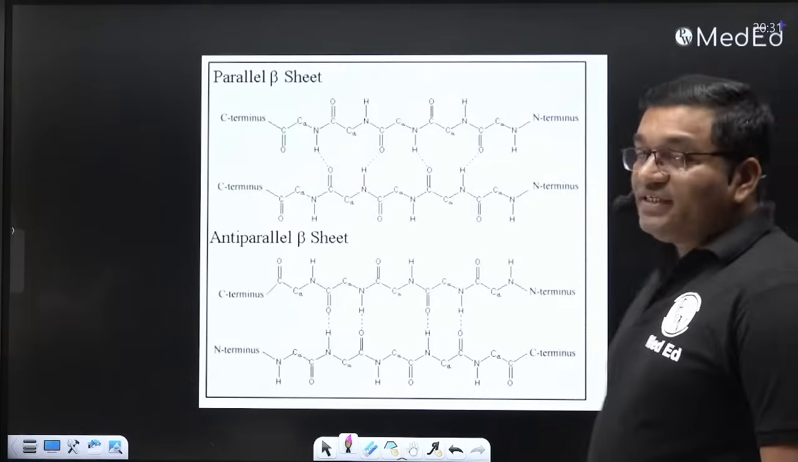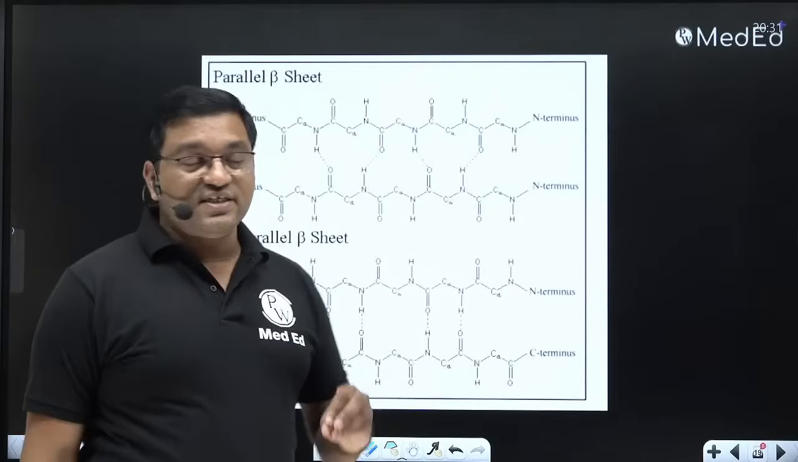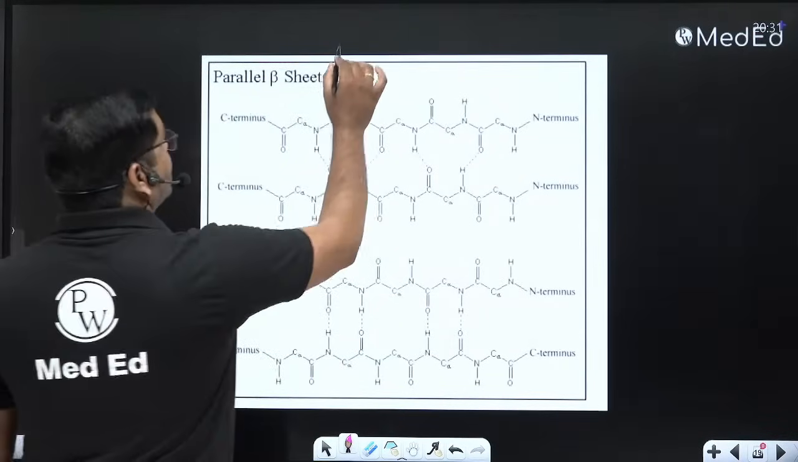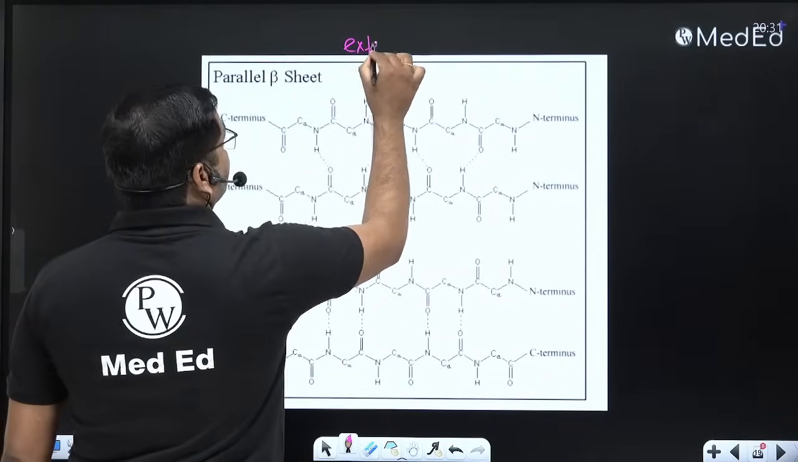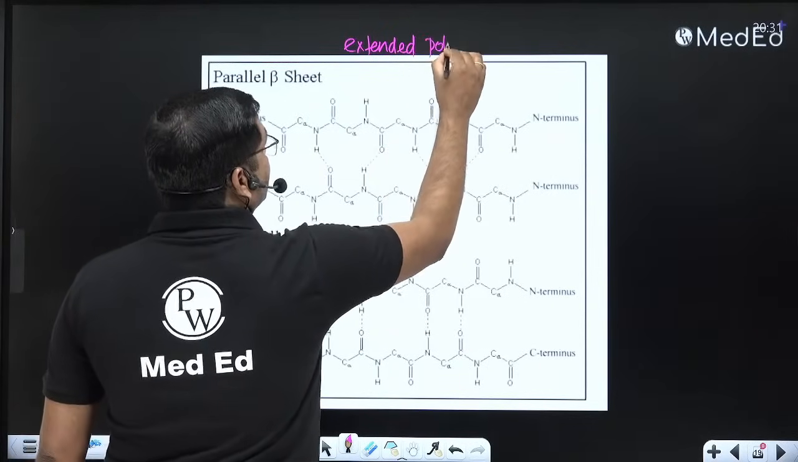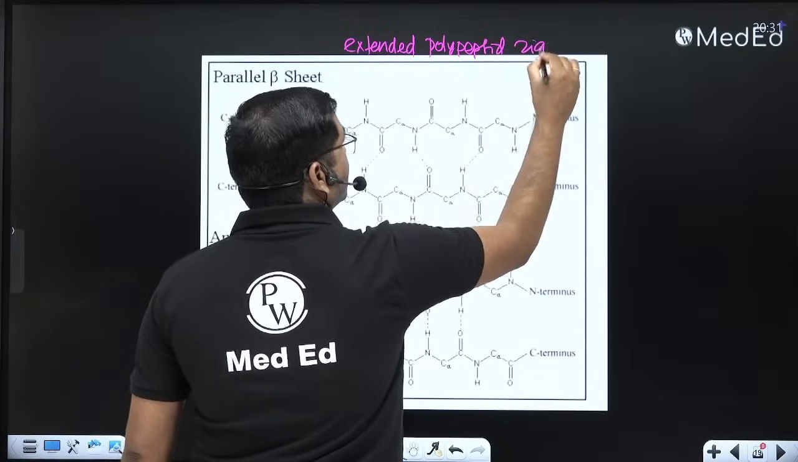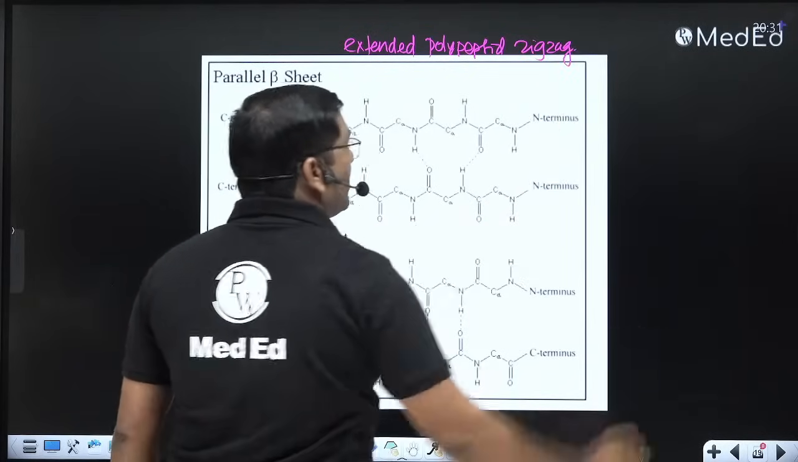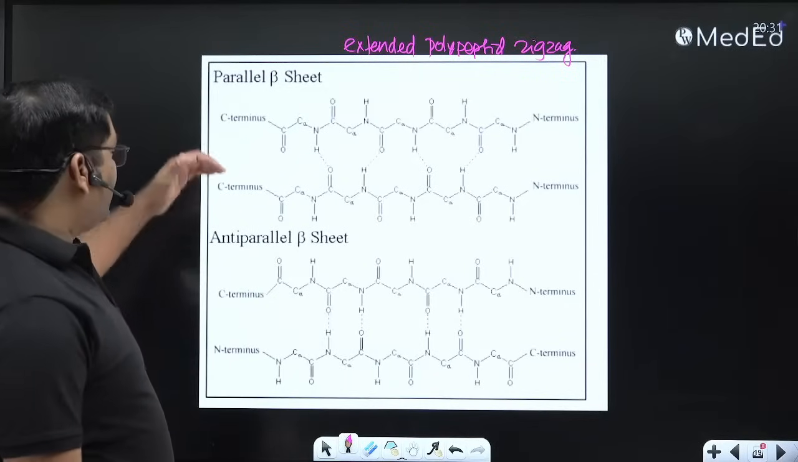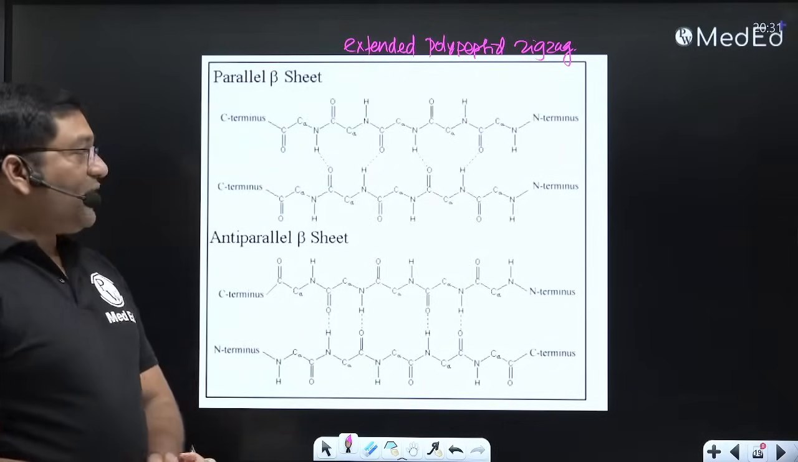Now beta pleated sheets. There are two types of beta pleated sheet. These are extended polypeptides in zigzag manner. There are two types, parallel and anti-parallel beta pleated sheet.